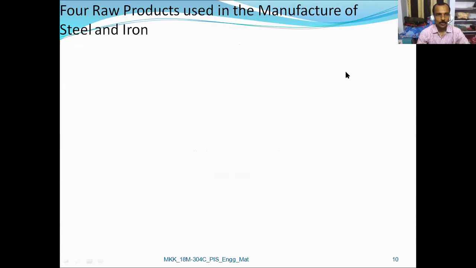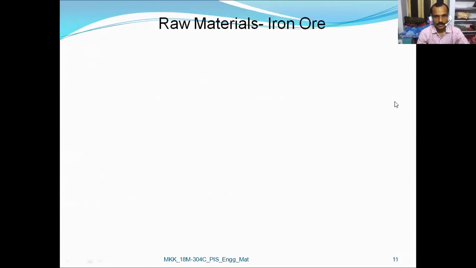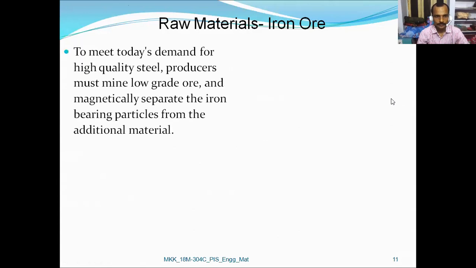Now let us look at the four raw materials used in the manufacturing of iron and steel. The first one is iron ore, coke or coking coal, limestone, and oxygen. Now let us start with the raw material iron ore.